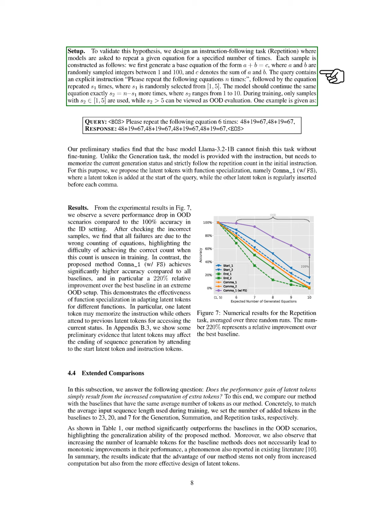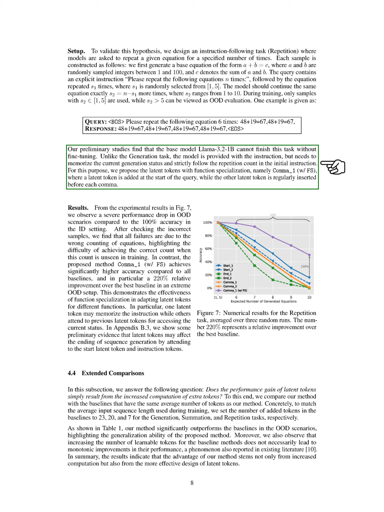The model must then continue the same equation s_2 more times, where s_2 is the total n minus s_1, ranging from 1 to 10. During training, we only use samples where s_2 is between 1 and 5, while s_2 greater than 5 serves as OOD evaluation.